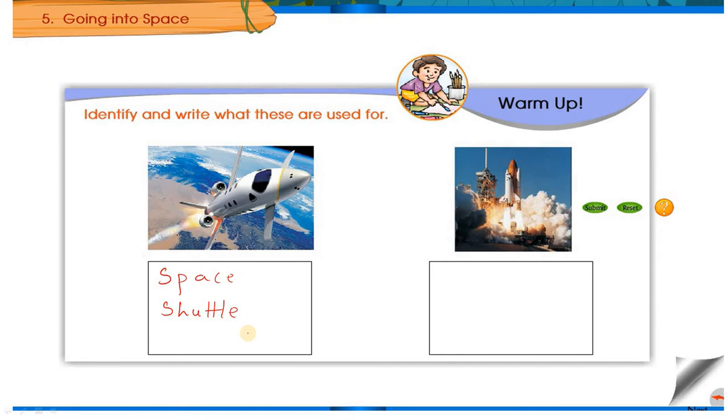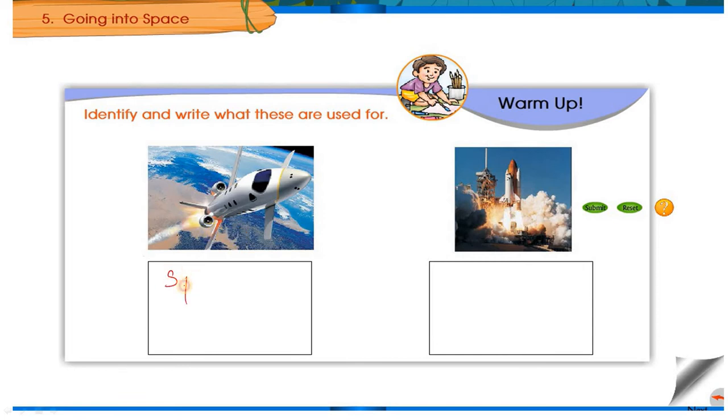So astronauts will not be inside the rocket, children. They'll be inside this space shuttle. The rocket carries the space shuttle to space or outside the earth, and when the work is done, this space shuttle comes back to the earth, right?